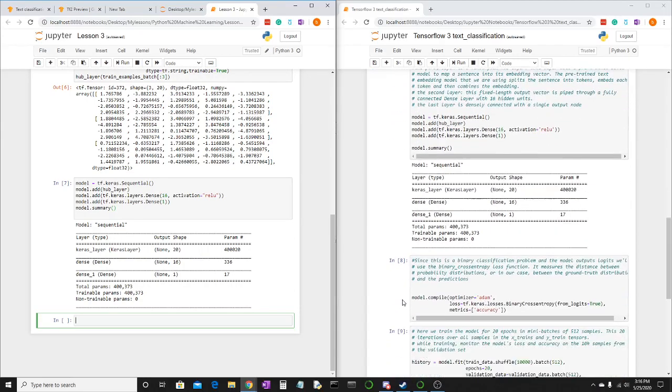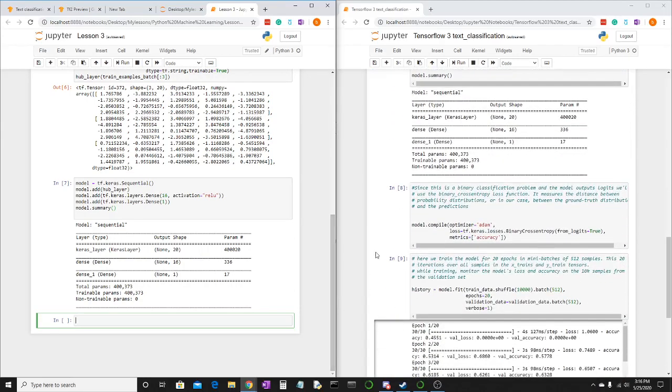Since this is a binary classification problem and the model outputs logits, we'll use binary cross entropy as the loss function. This measures the distance between probability distributions, and basically it just predicts 0 or 1.